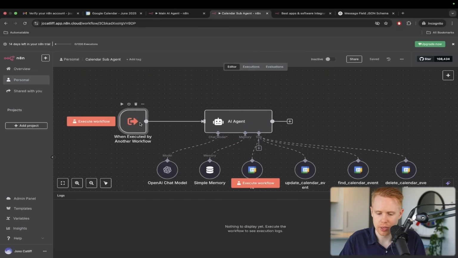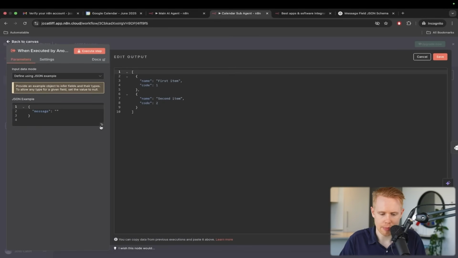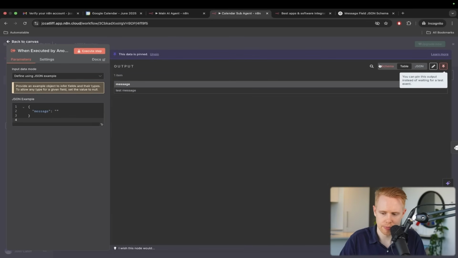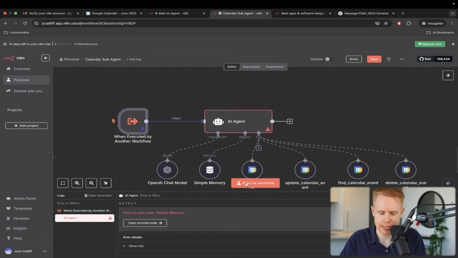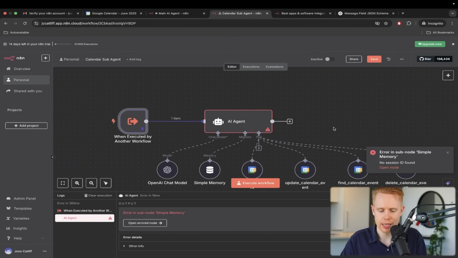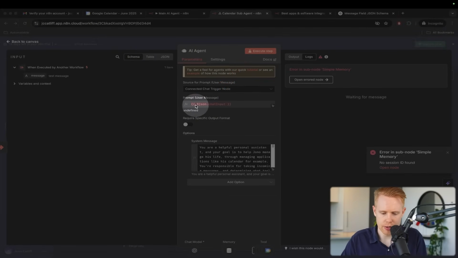So what I'm going to do here is hit the pencil icon up top, and I'm going to copy this, paste it in here, and just say "test message" for now. We're going to save this. The reason I'm doing that is because I want to load up data so that I can test this workflow down below here. And the reason I'm testing it is because it's going to draw an error, and my face may be blocking this, but it's saying, hey, we have an error here. We need to make sure that the input message here is correct. We can see it's red here.